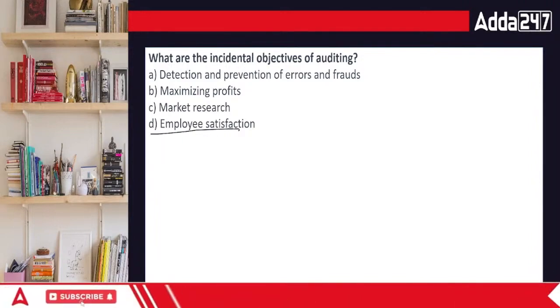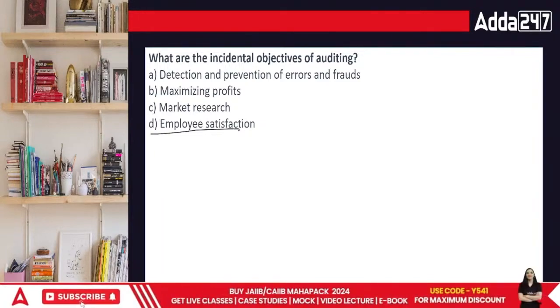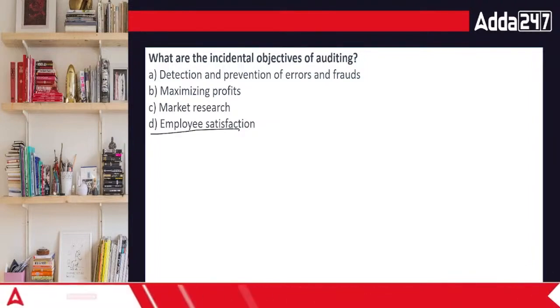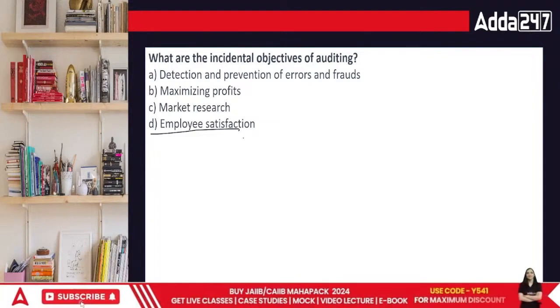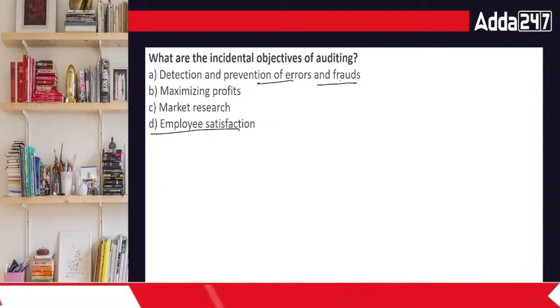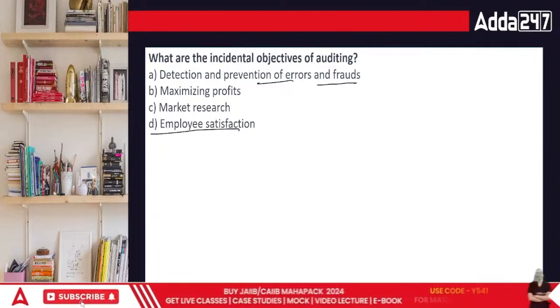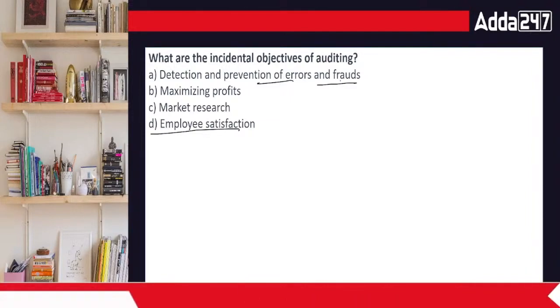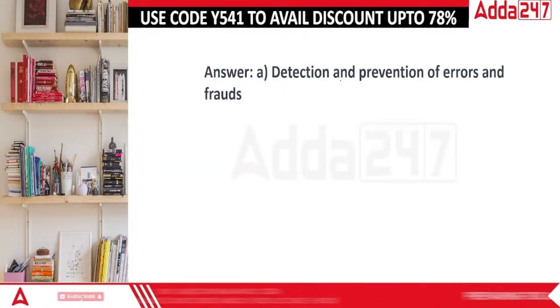Then detection and prevention of frauds. When we talk about detection and prevention of frauds, under this, first of all, whenever a particular person does something, then what will happen? You will have to report their flaws. No? You will have to report it to the people ultimately. So this is a requirement to detect and then prevent the errors along with the frauds, because it is super important that the organization is providing a conclusive proof, right? Done everyone. So in this case, the correct answer is going to be ancillary, is only this.